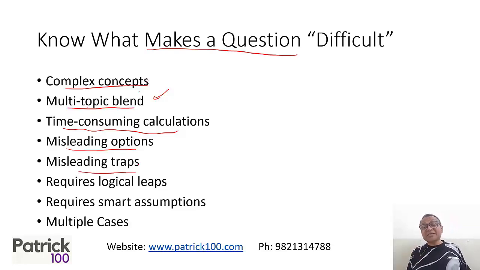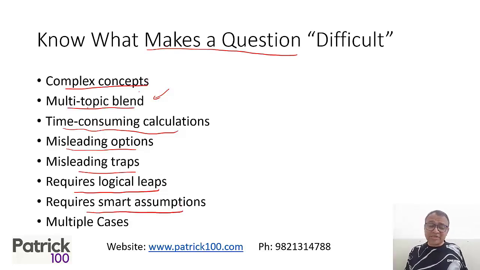Also, misleading traps in the question itself. The question is worded in such a way that you fall into a trap. If you understand it, it becomes easy, but if you don't understand, it is difficult. Then required logical leaps. Normally we go through a step-by-step process, 1, 2, 3, 4. But here the thinking process has to go beyond a particular step. So in that case, it sometimes becomes difficult.